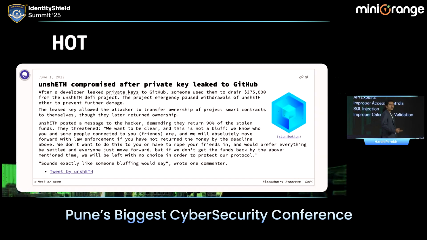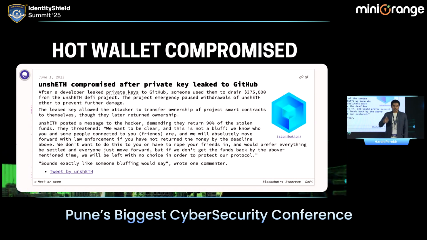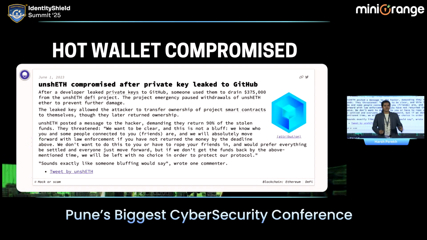One of the most common cases of hot wallet compromise, as you can read on the screen: hot wallets are also normal wallets that we use, for example, MetaMask, Phantom. They are similar wallets like this. Every wallet has a key, a private key and a public key. Accidentally, one of the persons in the organization leaked the key. It could be GitHub, it could be GitLab, it could be somewhere in the code. I'll show some examples later where we have found multiple private keys in the code itself, and we could immediately log in using that private key in the wallet.